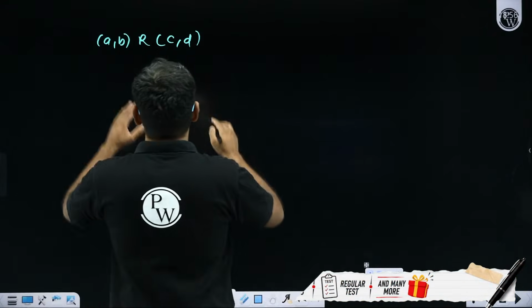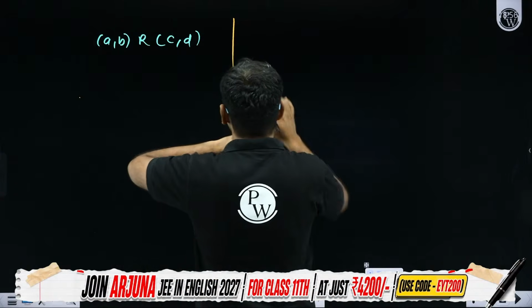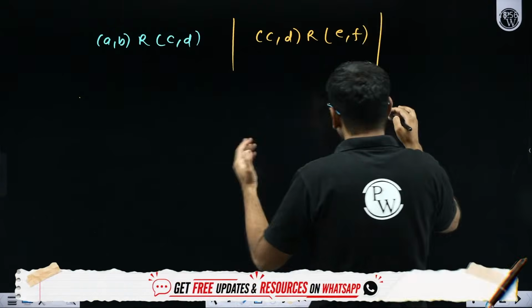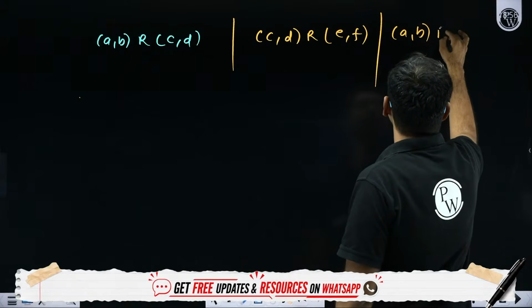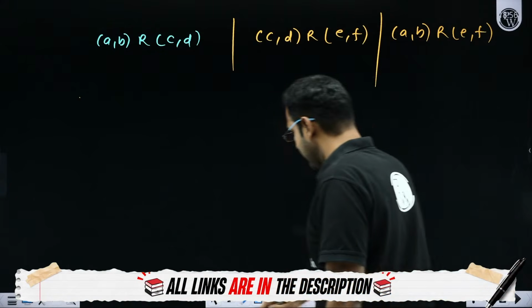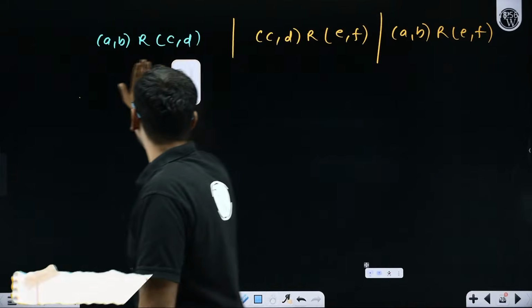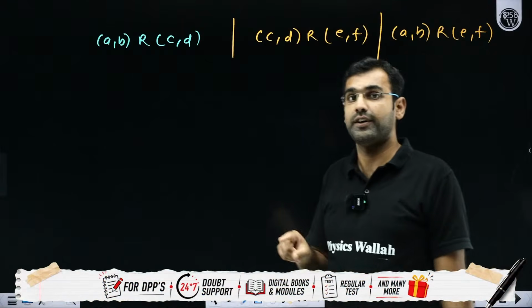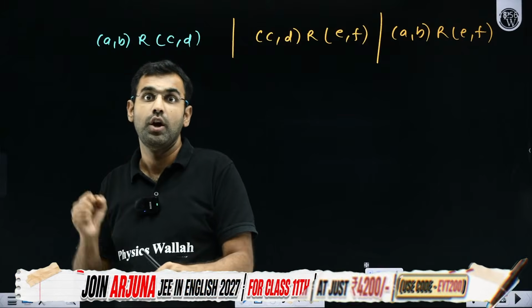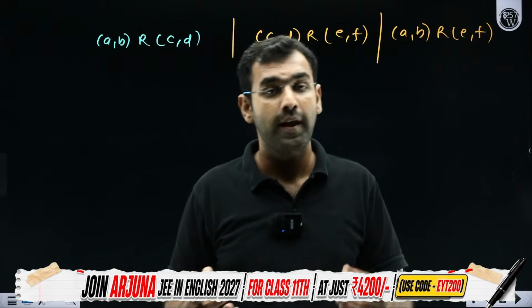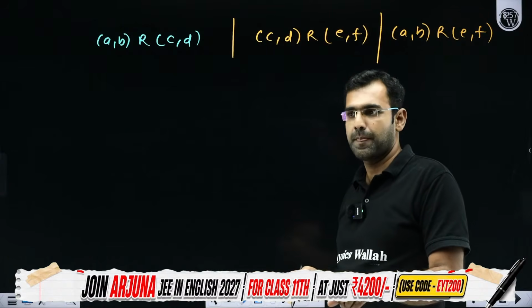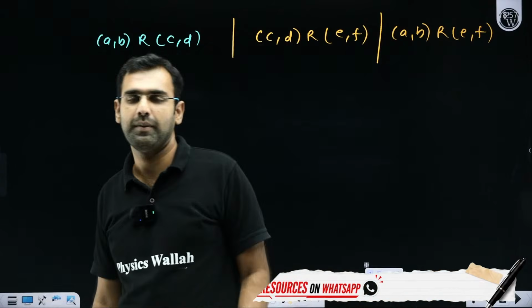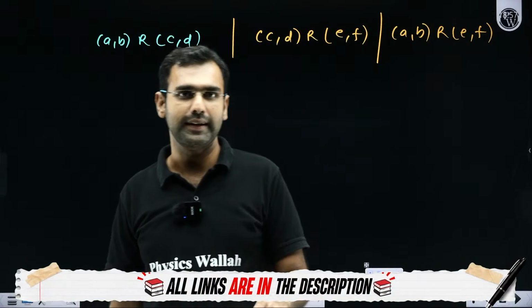For transitive, I'll say that if (A, B) leads towards (C, D), and (C, D) leads towards (E, F), then there should exist (A, B) leading towards (E, F). And I think that's a little less probable. So when you check it for transitive, don't try to prove it is transitive. Rather, try to prove that it is not transitive. Look for cases, look for examples. If you can bring out some examples through which you can say it is not transitive, then one example is sufficient. In some cases you may find it to be transitive, but try to look for those cases where it could not be transitive.